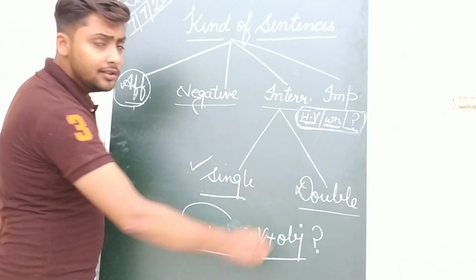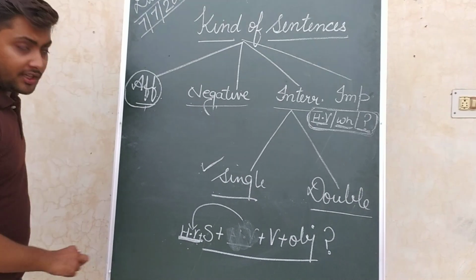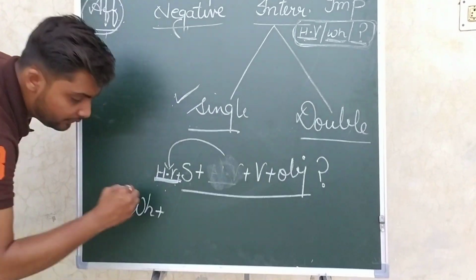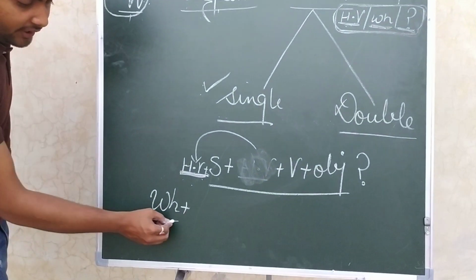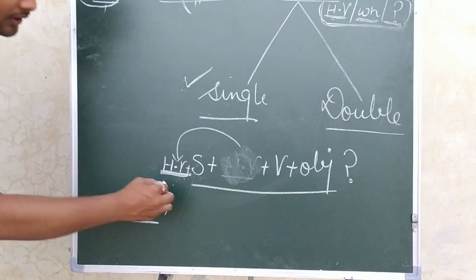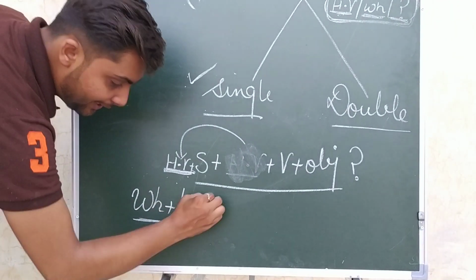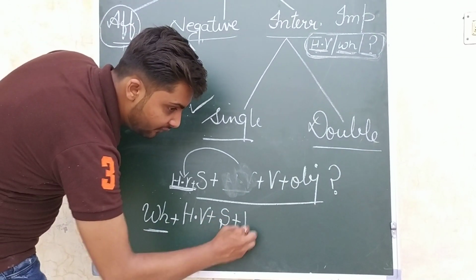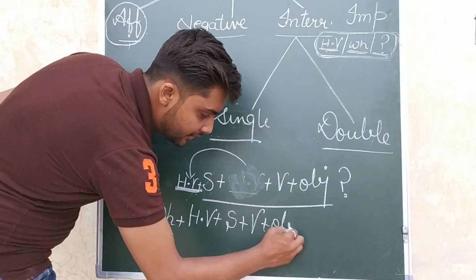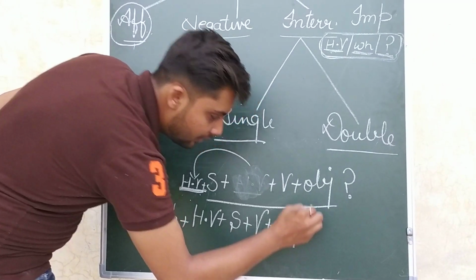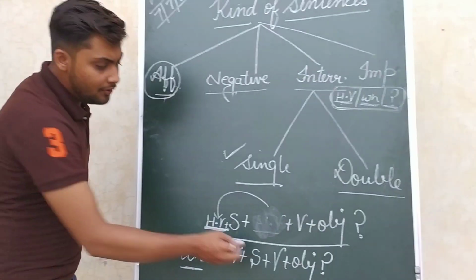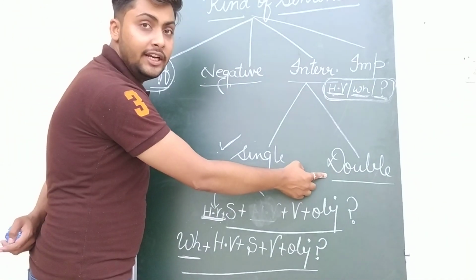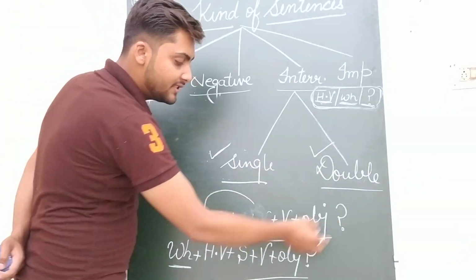Now come to the double interrogative. What is double interrogative? Here we have to use a WH word. Double interrogative requires a WH word, then a helping verb, then a subject, then verb, then object, and at last a question mark. So this is the structure of double interrogative sentences. Hope so. Is it clear?